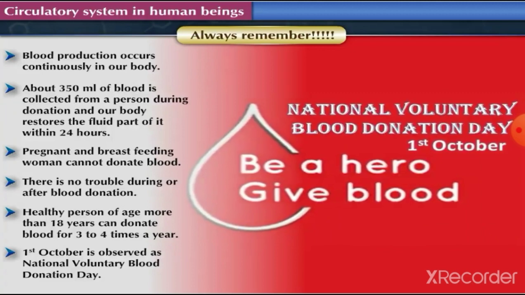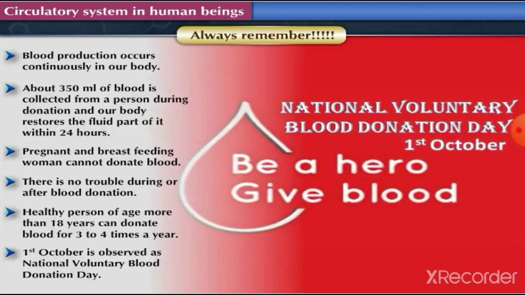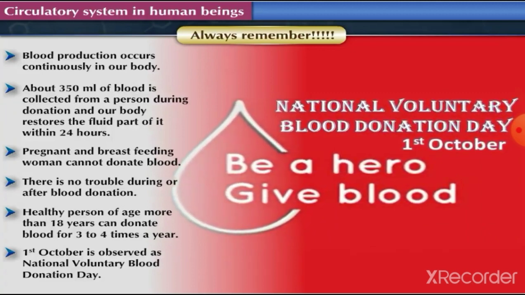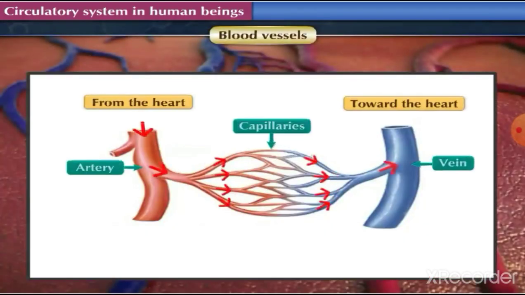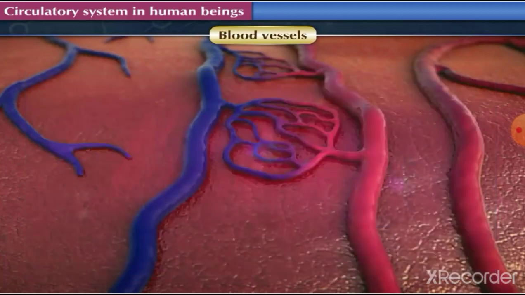Come, let us now move on to study about the next component of the circulatory system, that is, blood vessels. Blood vessels. Arteries, veins, and capillaries are blood vessels which continuously circulate blood throughout the body. Let us study about this transport network one by one.